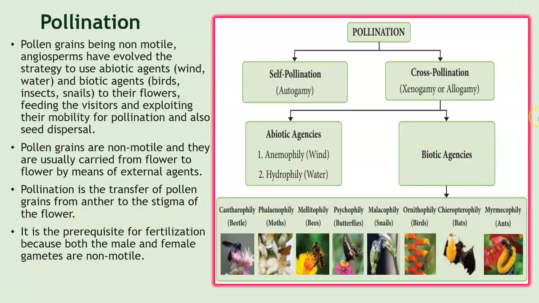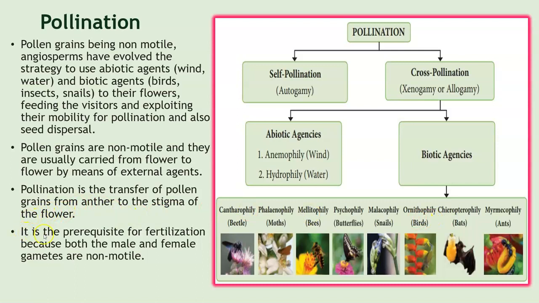Here I've put up a chart which will give you an overview of this process of pollination. This is pollination. Then you have two types of pollination, that is self-pollination and cross-pollination. Then the agents that are involved in the process of pollination: we have abiotic agents, which are wind and water, and we have biotic agents. We will see a few of them in this chapter.